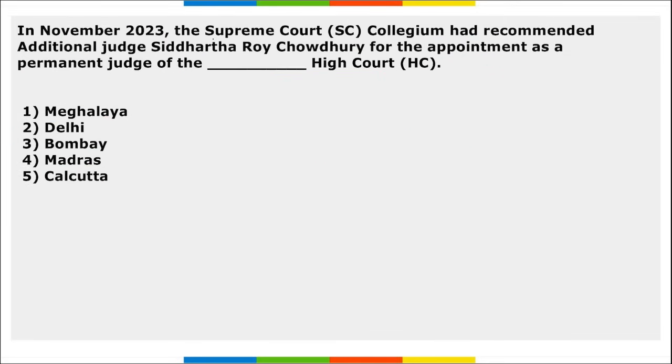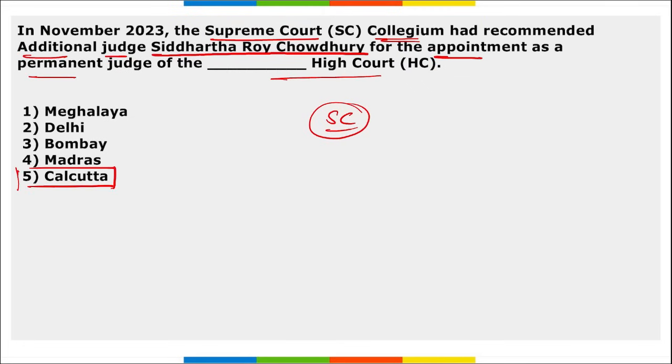Next, Supreme Court Collegium has recommended additional Judge Siddhartha Roy Chaudhary for the appointment as the permanent judge of the High Court. So, Supreme Court Collegium recently recommended additional Judge Siddhartha Roy Chaudhary for the appointment as the permanent judge of Calcutta High Court. Option 5.